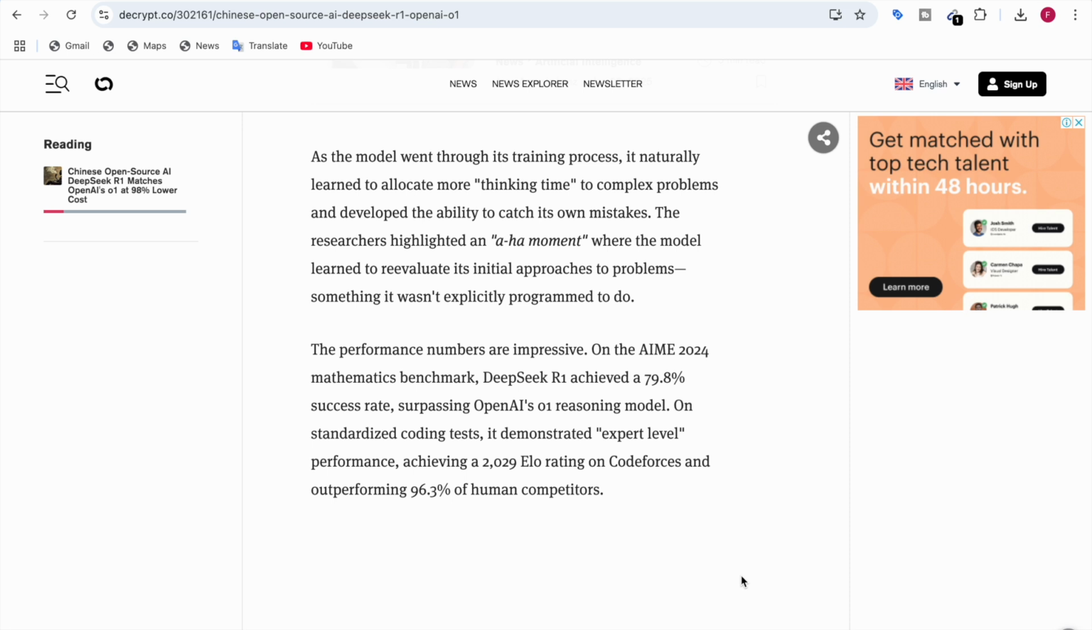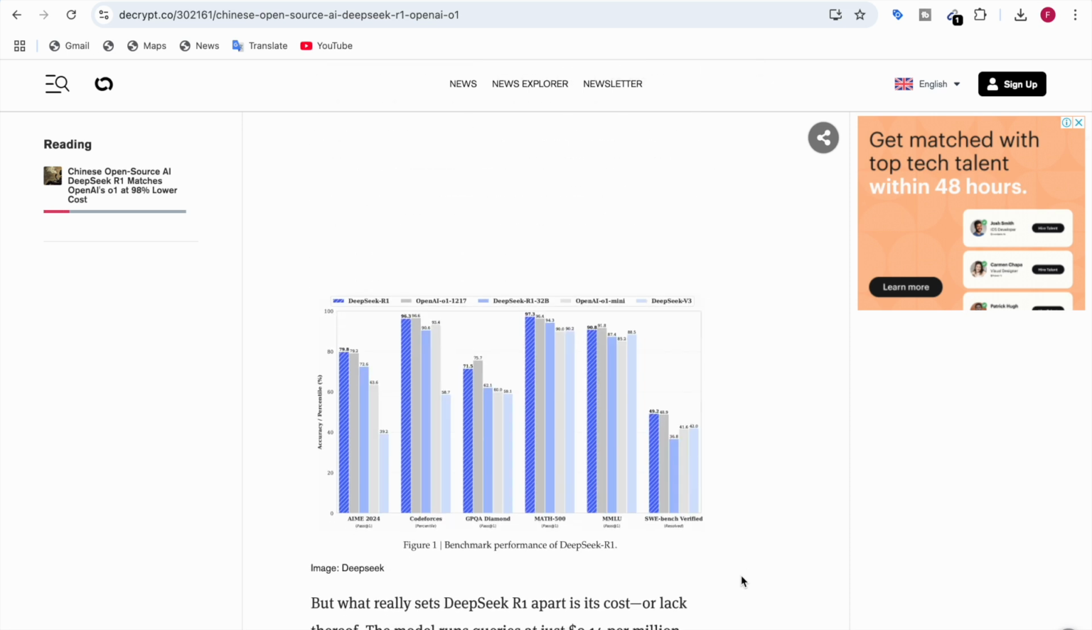96.3% of human competitors. Here, if you see the image, the DeepSeek R1 in most of the benchmarks outperforms the O1 model, and in some, it matches it. So either it matches it or it outperforms OpenAI's O1 model.